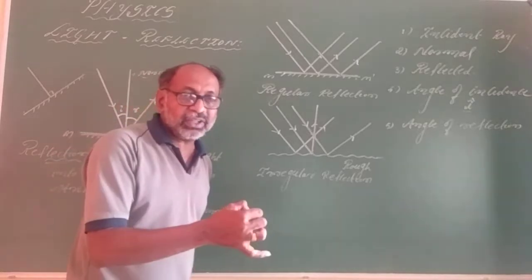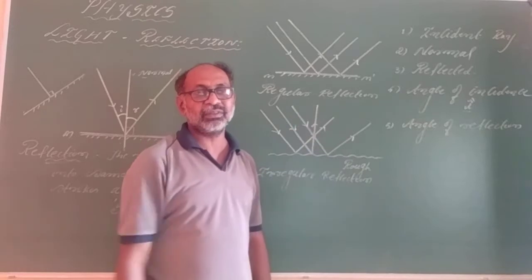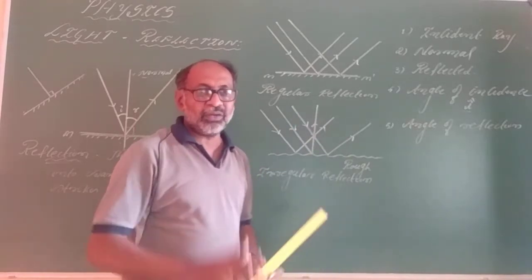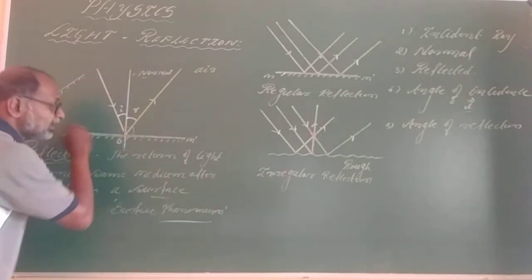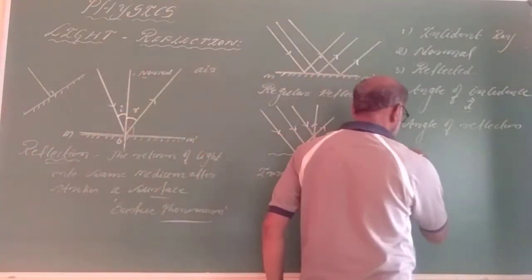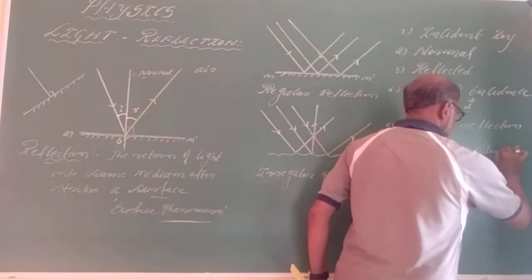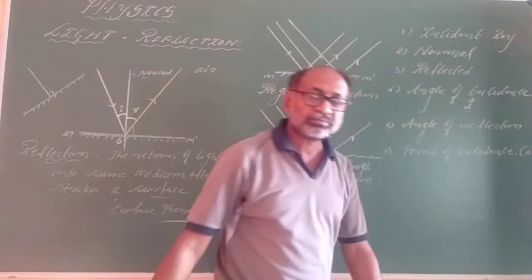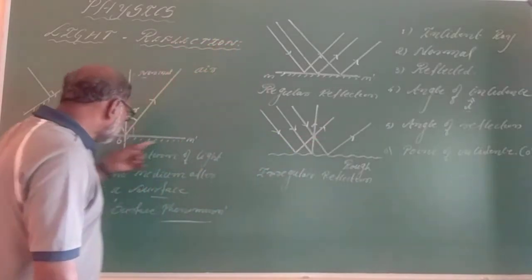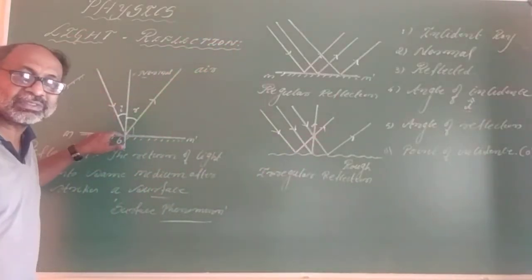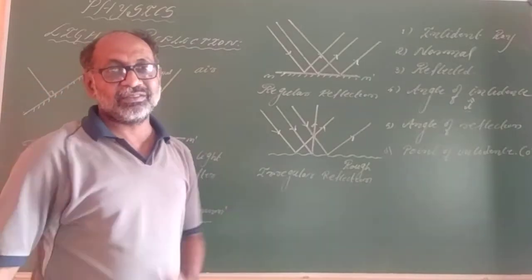So where the point of incidence occurs, then it will start. Now you just say, what do you call this bow? The bow is considered as a point of incidence. What is the meaning of point of incidence? A point of incidence is the point on the surface where the incident ray meets or strikes. That is called the point of incidence.